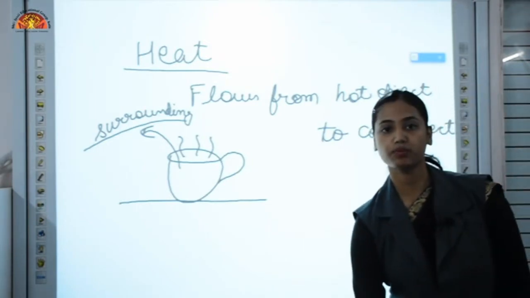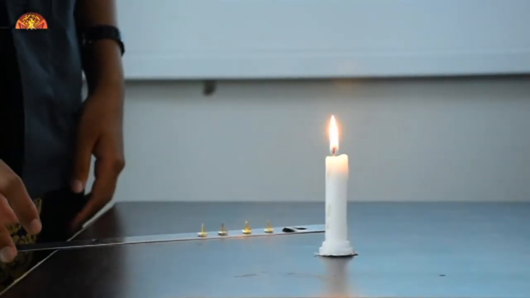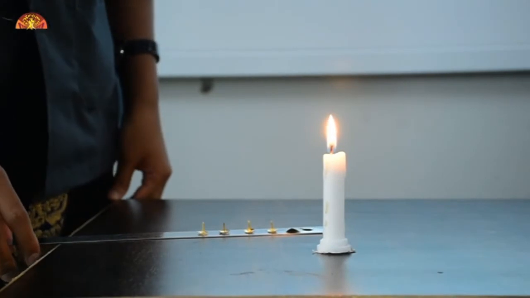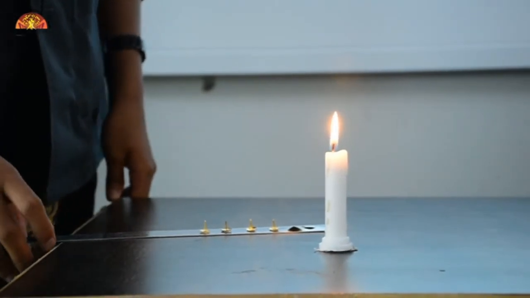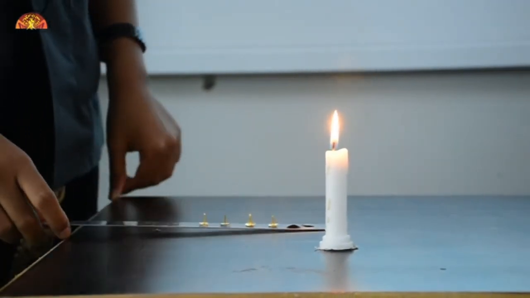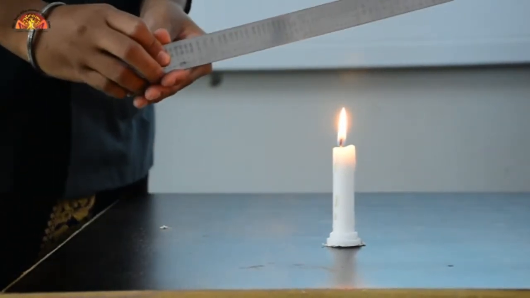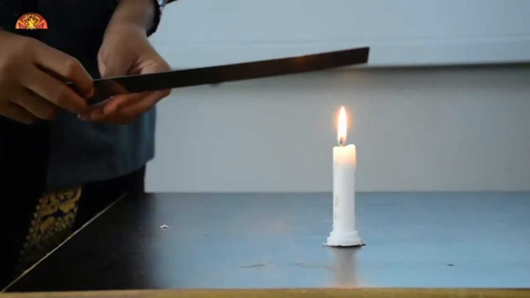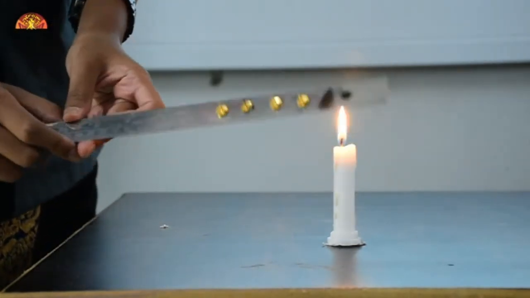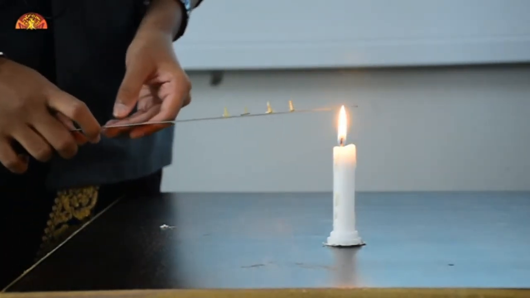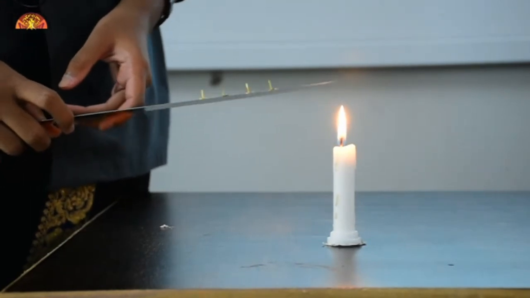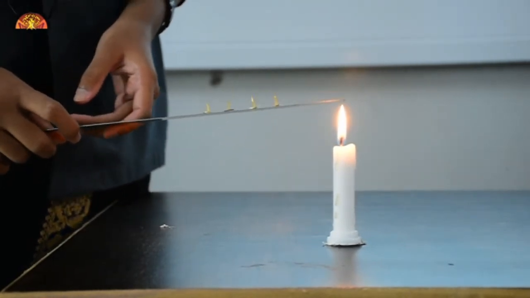Let's perform an experiment. By this experiment we will see how conduction takes place. Here I have taken one burning candle and this metallic scale, and on this scale I have already stuck these pins. Now what was our first condition for conduction of heat? That objects must be in contact with each other.